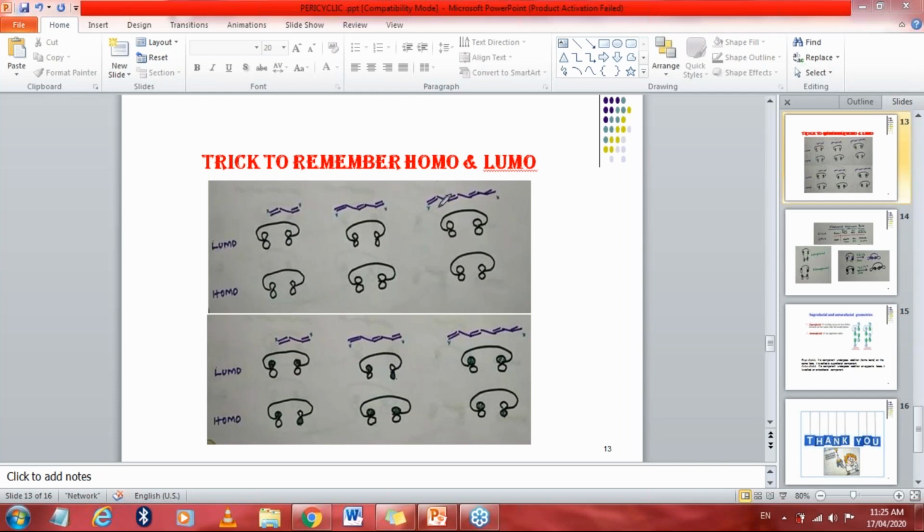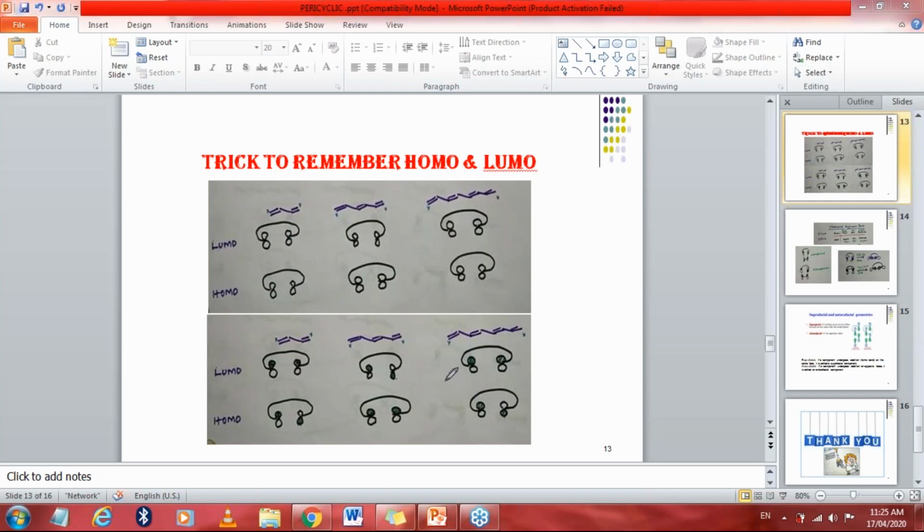Now come to the next one. Here also, how many pi bonds are there? 4 pi bonds. This is an even number. Even number means even LUMO symmetry. It means here the LUMO will be symmetry, while the HOMO will be asymmetry.